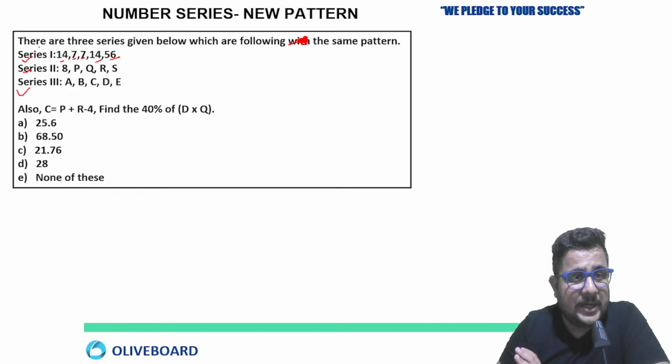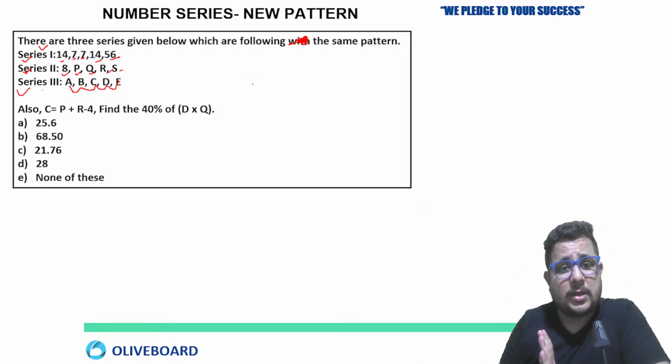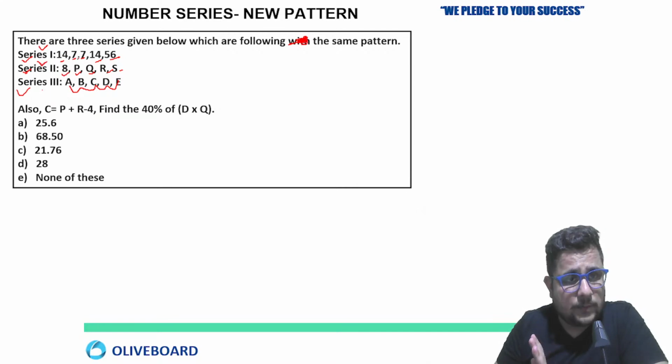Okay, this is the complete series given. Second: the first term we know is 8, then P, Q, R, S. Third: A, B, C, D, E. When we see this type of question where 3 series are given and only one is completely known, it is given that all are following the same pattern.